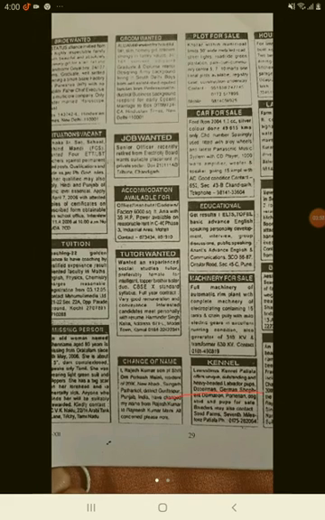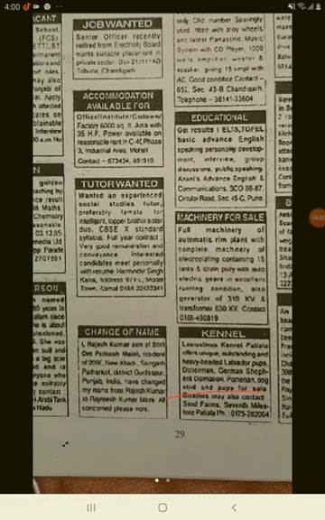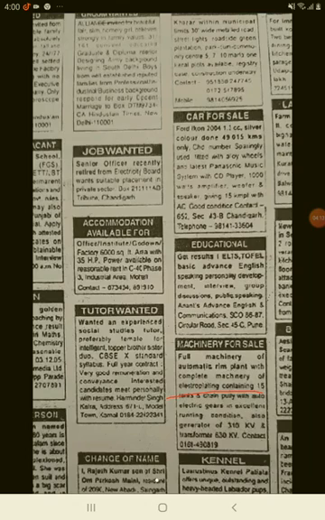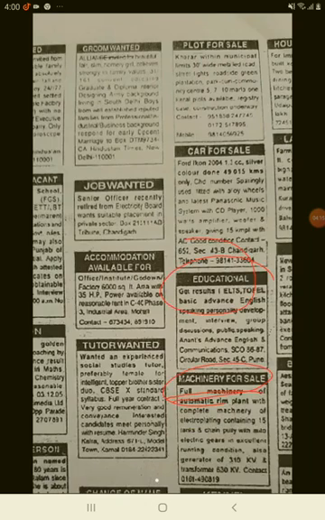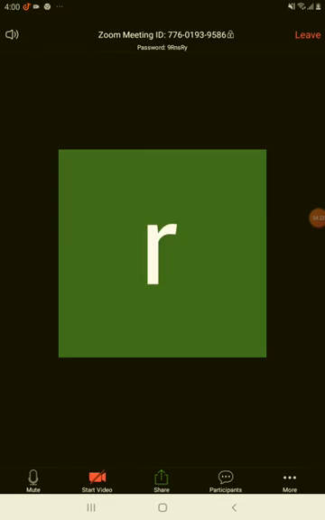Now what does the header say here? It states very clearly what is the category that we are looking for. So it could be machinery for sale, it could be a kennel, change of name, missing person, tuition vacancy, etc. So what have they done when they have written this advertisement? They have highlighted the heading here, which is exactly what you are supposed to do when you write a lost and found advertisement. Make sure that you stick to this and you are able to attempt this question in a proper manner. So let us see how we will attempt a question like this.